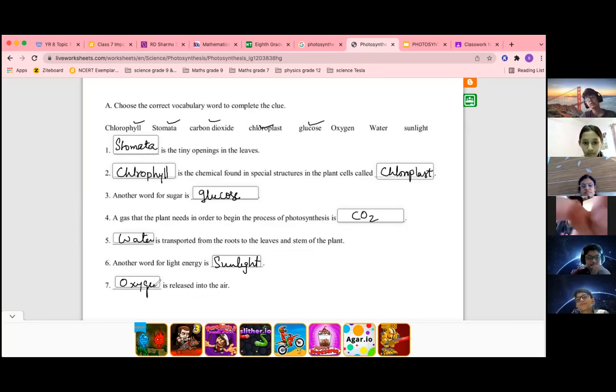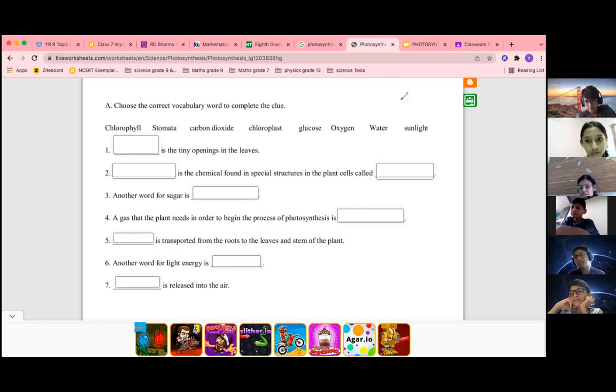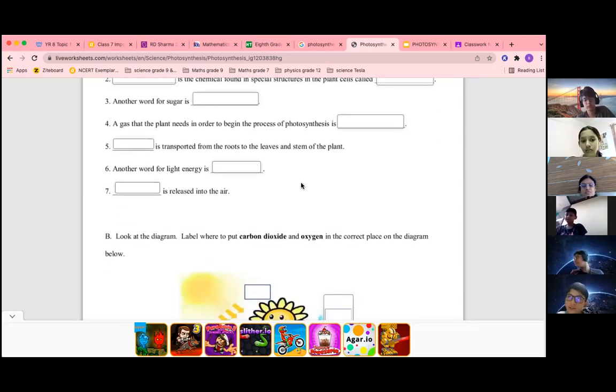Okay, what process, tell me, this is another question. What process takes place 24 hours? Respiration. Because of respiration, which gas is taken in and which gas is given out? Oxygen is taken in and carbon dioxide is given out.